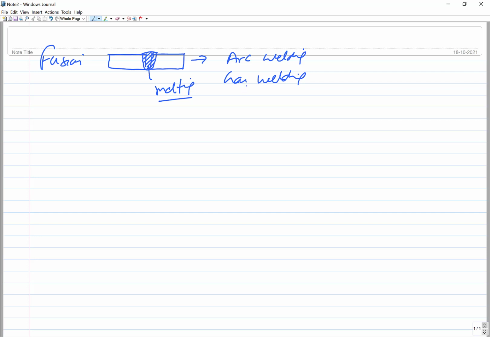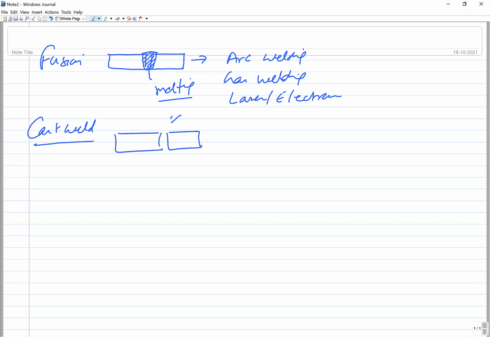Then there is radiation based, say in case of the laser and electron beam. In all these processes we have to fuse the edges of the components to be joined. So this is one. The second is cast weld, as I said. In cast weld, between the two components to be joined, we feed the molten metal from an outside source. So it is just filled in here, and after the solidification we get the joint. Molten metal is not produced under in situ conditions, but it is fed from outside, and this is what is done typically in case of thermite welding.